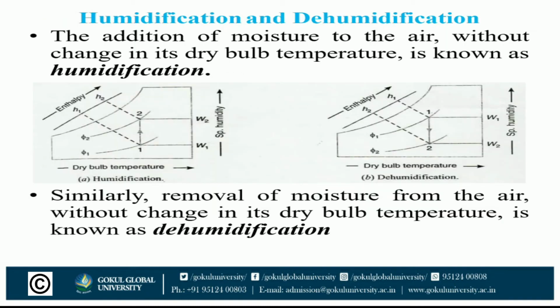Efficiency of heating coil NH is equal to 1 minus BPF is equal to (TD2 minus TD1) divided by (TD3 minus TD1). Similarly, efficiency of cooling coil NC is equal to (TD1 minus TD2) divided by (TD1 minus TD3).